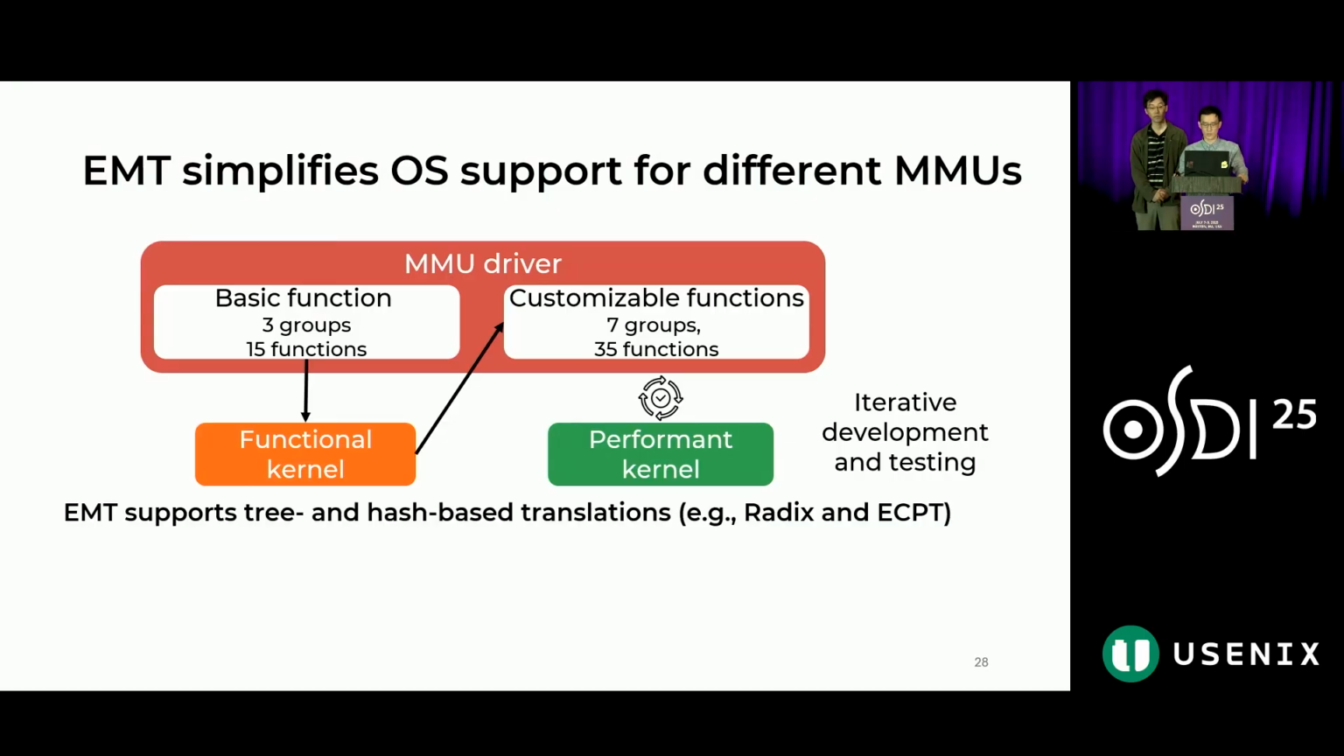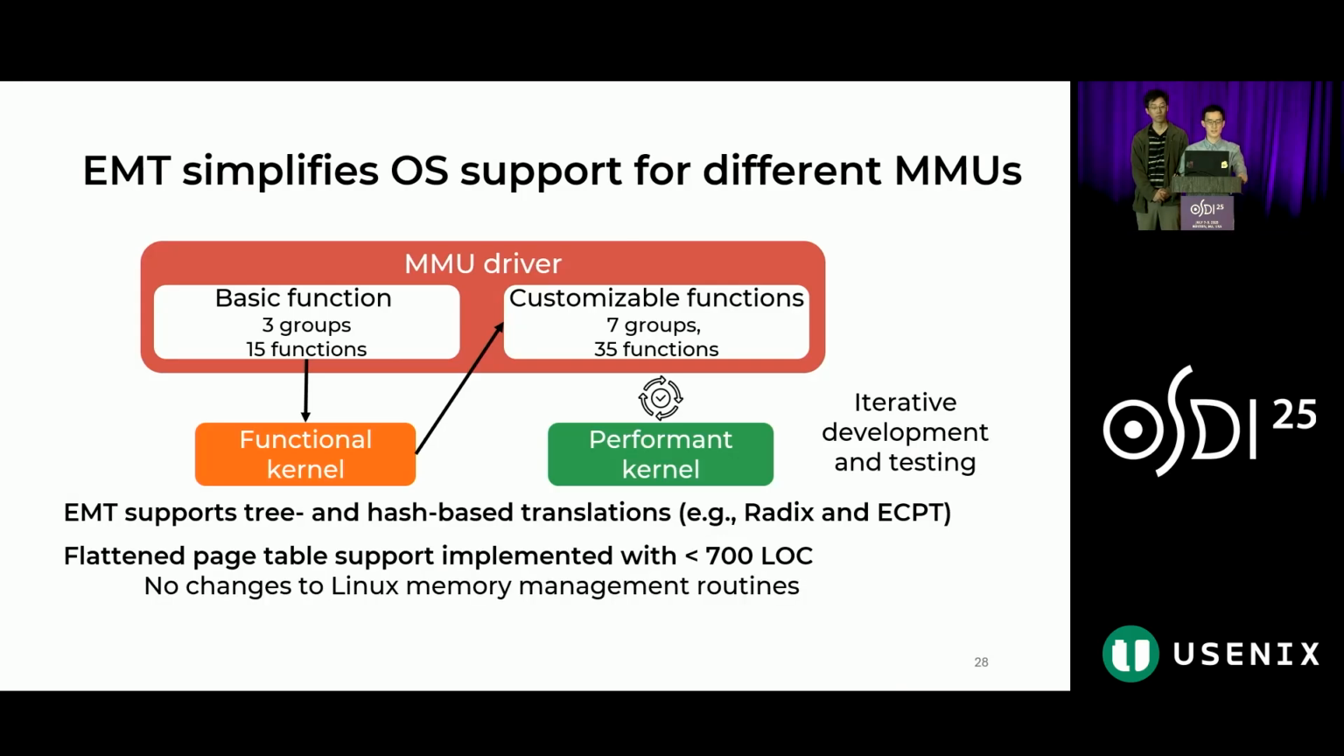So with this framework, we right now support both tree-based and hash-based translations, for example, radix tree and ECPT. We also built support for flattening page table, which is an experimental design for tree-based designs. With EMT, the support is quite simple, with less than 700 lines of code, because we don't need to change the Linux memory management routines, and also we can reuse part of the x86 MMU driver.